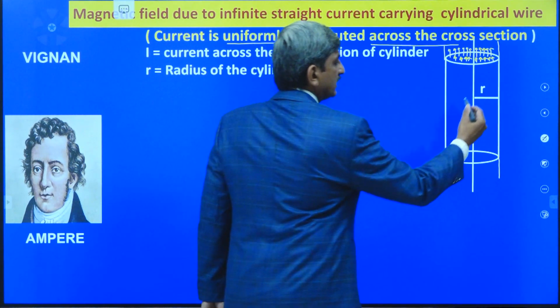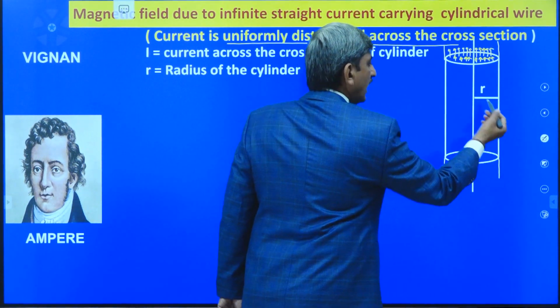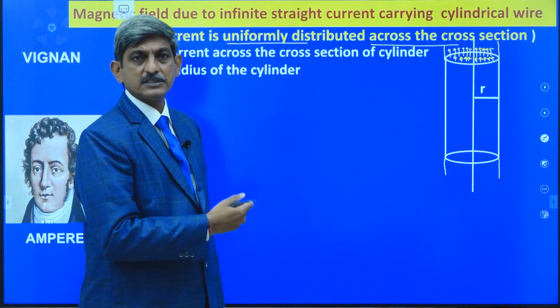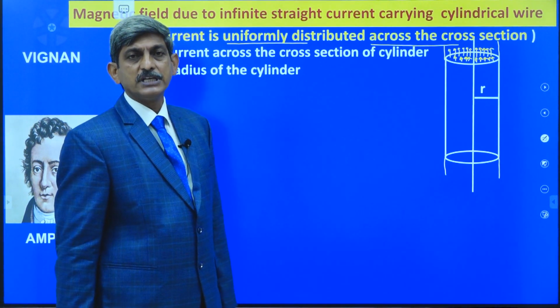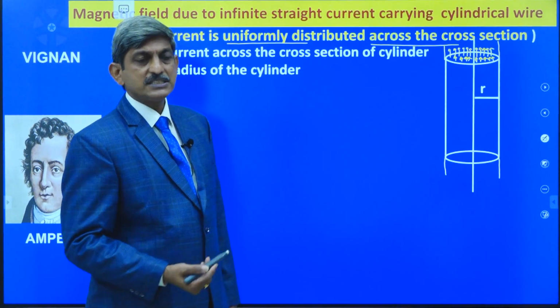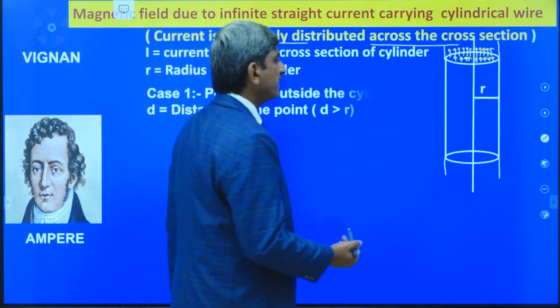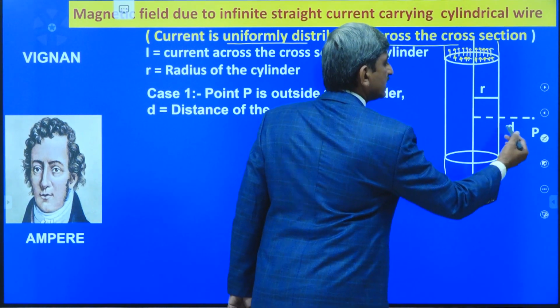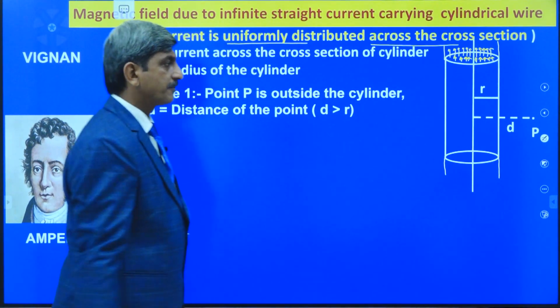Here also, at a point outside the cylinder and at a point inside the cylinder, I am going to derive the equation for the magnetic induction produced by the current carrying cylinder. For that, in the first case, let us consider a point P which is at a perpendicular distance d from the axis of the cylinder, outside the cylinder.